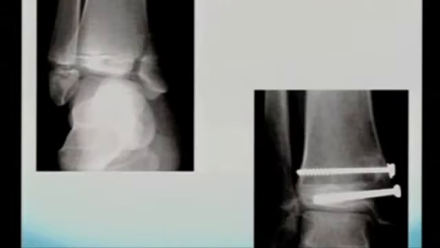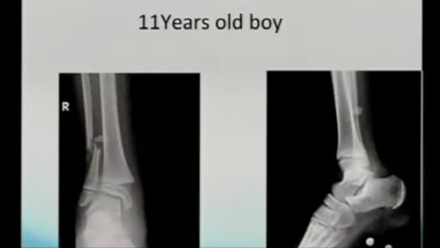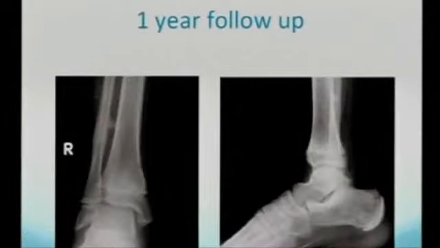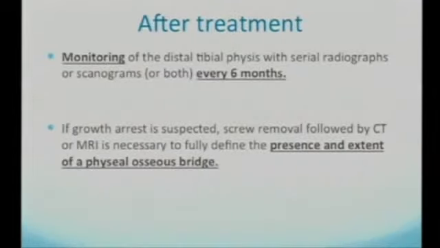This is another fracture, a type 4 fracture of Salter-Harris type 2. Again, both transepiphyseal and transmetaphyseal screws can give a very good reduction and good results. But whenever you have a physeal separation where you want to cross the physis, then better to use smooth K-wires, which can be removed after 6 to 8 weeks to minimize the physeal injuries and prevent lateral angular deformities. This is a 1-year follow-up with a good outcome.